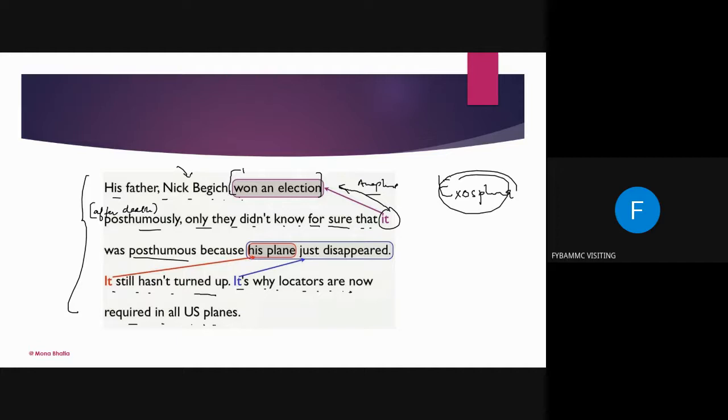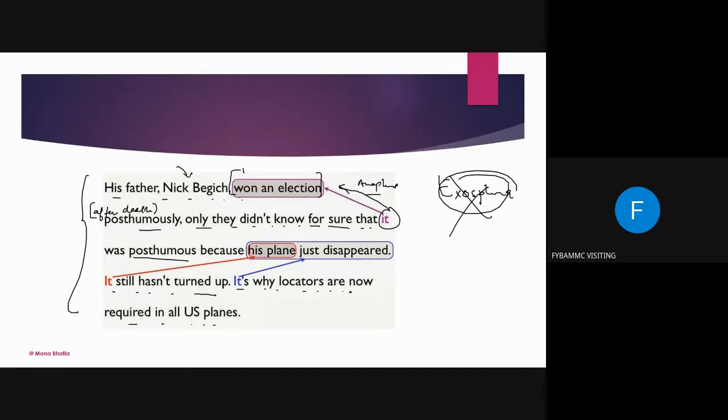I am not going to confuse you more with that, because for you it is very difficult to digest, as you are reading it for the first time. It will take some time for you to absorb. If you are confident in anaphora and cataphora, though exophora is not part of your syllabus, you can Google it and do some exercises if you really want to shine and be more aware than your peers.